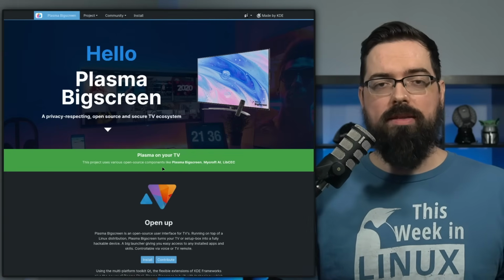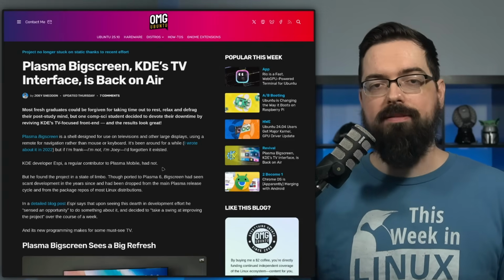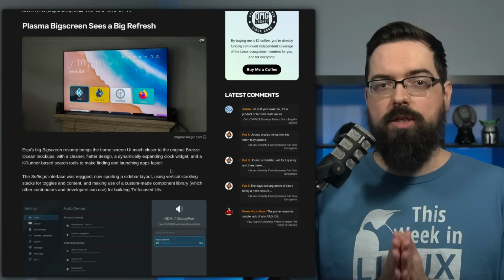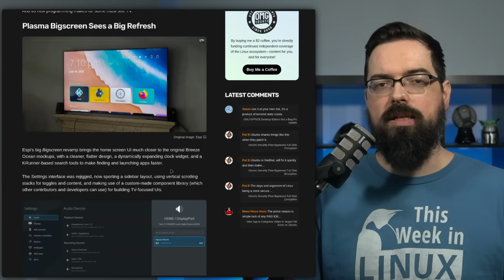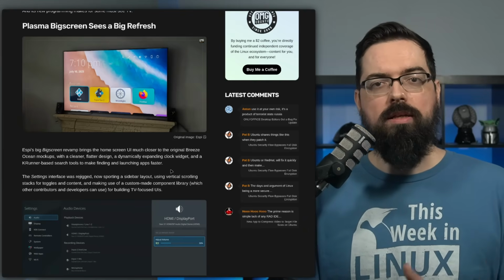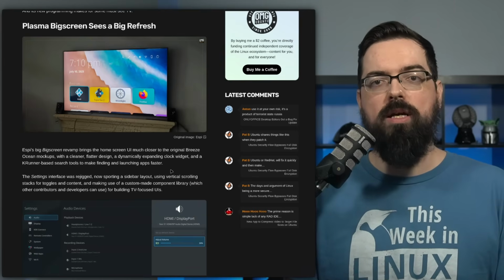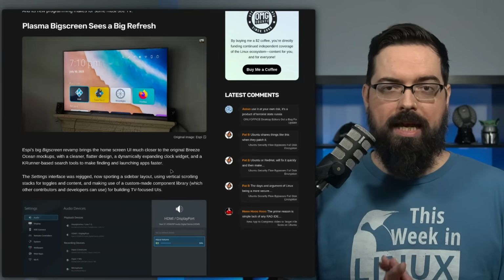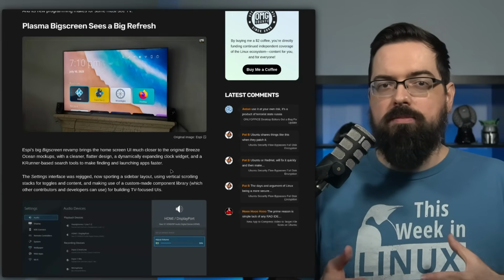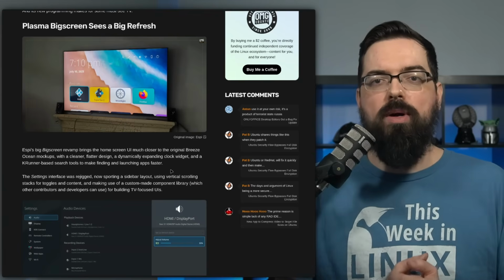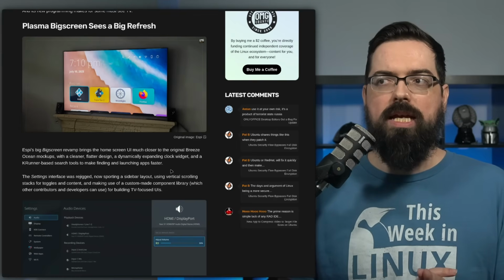OMG Ubuntu is reporting that there is a revamp being worked on that brings a much cleaner UI with a flat design. The settings interface was also redone with a new custom-made component library made for building Linux TV-focused UIs. There are still things to be worked on, like there's no virtual keyboard with arrow navigation, but with some work, this could become a great open-source media center option, and maybe even could build the groundwork for a Linux video game console, like maybe a distro using Plasma Bigscreen as the UI rather than Steam Big Picture mode. Something like that. This would be interesting as an alternative to Steam.